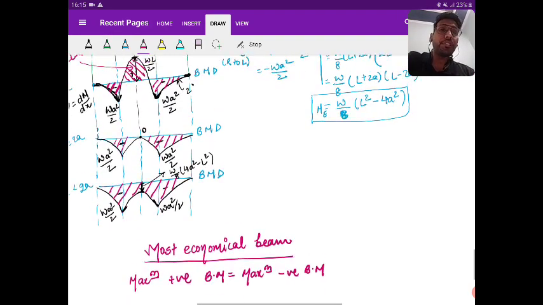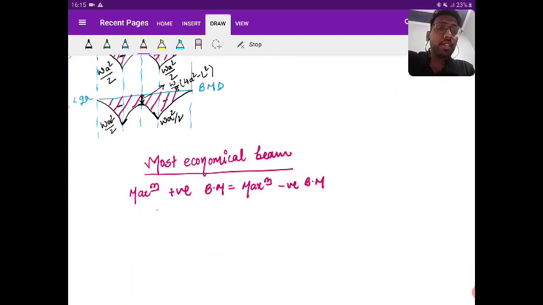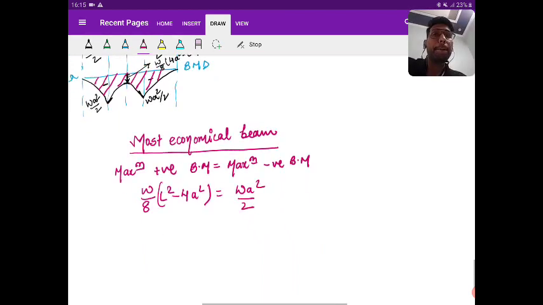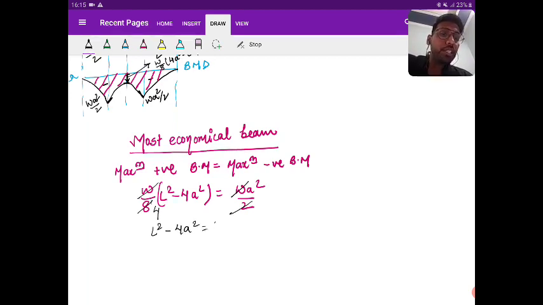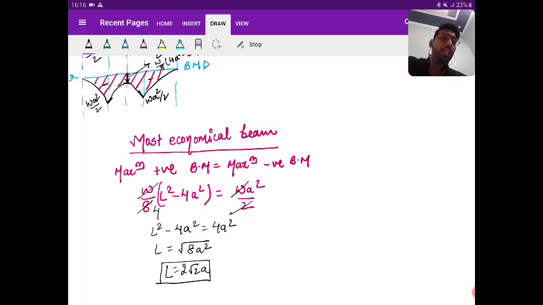So what is the maximum value of positive? That is W by 8 into L square minus 4a square. And what is the maximum negative value? That is Wa square by 2. So let's equate this. W cancelled out. 2 cancels 8 by 4. So from here you get L square minus 4a square is equal to 4a square. So L is equal to root over 8a square, that is nothing but 2 root 2a. So L is equal to 2 root 2a.